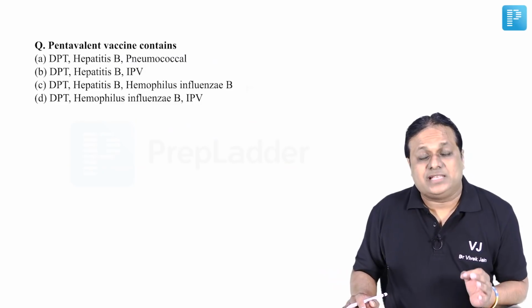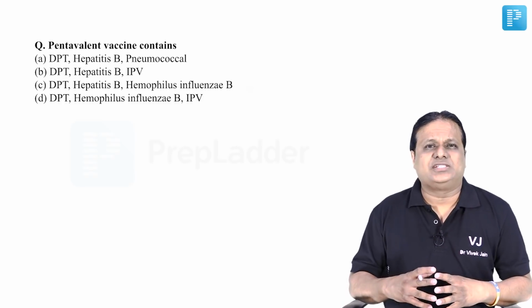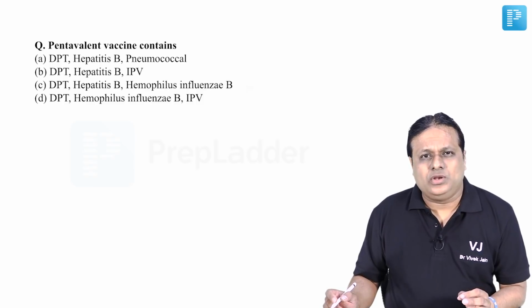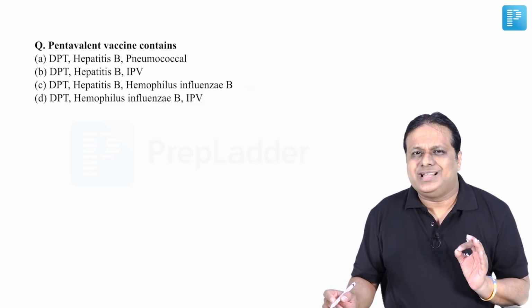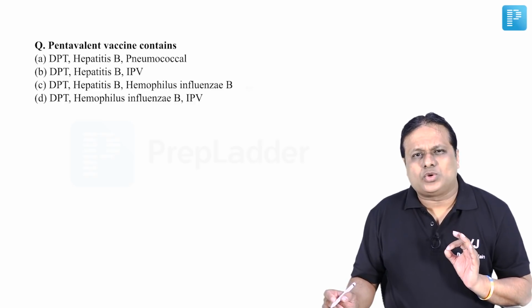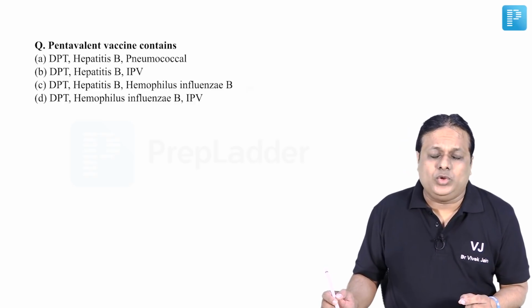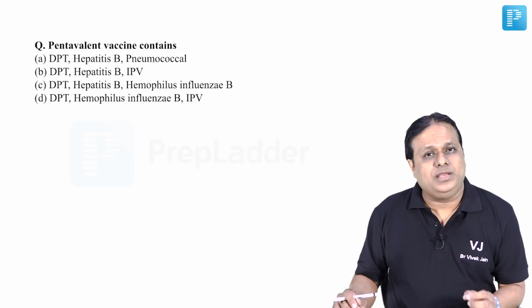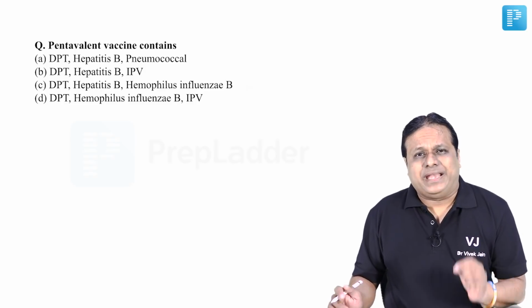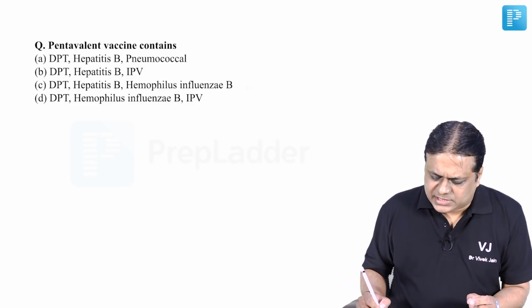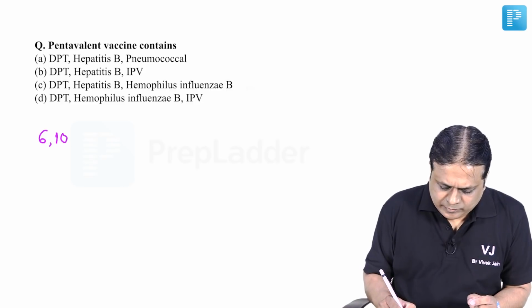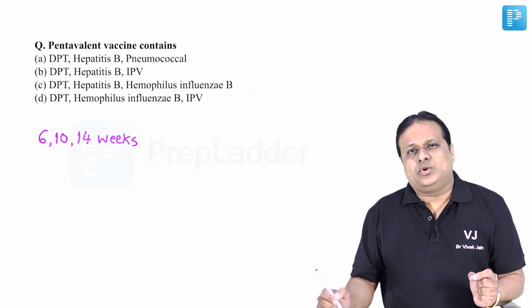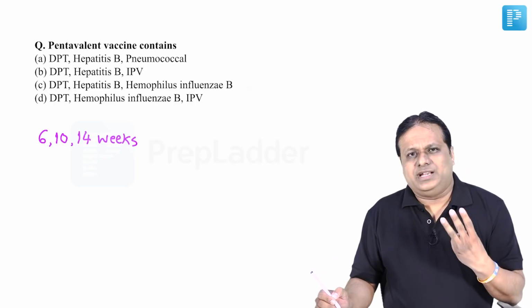Let us move to question number 2 now. Pentavalent vaccine contains? As the word is telling you, penta means 5. When we look at National Health Program of India, that is RCH program, under that NIS, National Immunization Schedule, many vaccines are given right from birth till 16 years of age. Then girls also get vaccine in the form of DT during pregnancy. Now in this immunization schedule, first year of life, that is infancy, is very, very important for primary immunization completion. Now in that, pentavalent vaccine is given at what time? It is given at 6, 10, 14 weeks. Now 3 doses are given. Pentavalent 1, pentavalent 2, pentavalent 3 at 6, 10, 14 weeks.